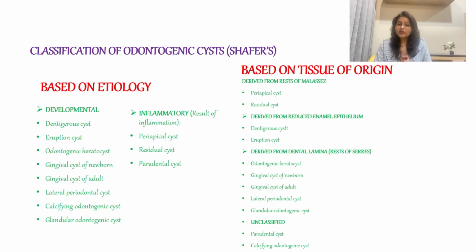So friends, we are done with the topic. We have read about the definition of cyst, then parts of a cyst, and then classification of odontogenic cyst. In the upcoming lecture, I'll be teaching about a very commonly asked question, that is a dentigerous cyst.